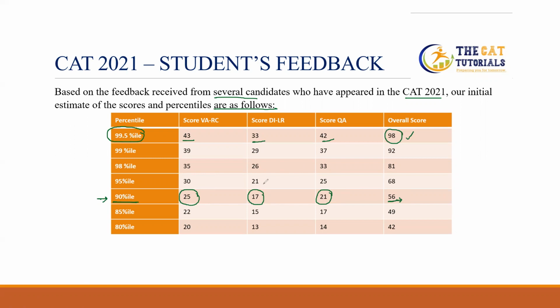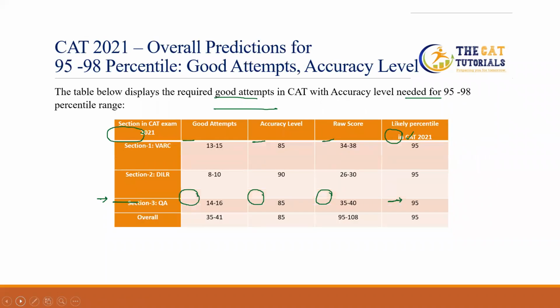You can judge your performance. You can check your performance by checking your number of attempts and the number of correct answers. So definitely this table will give you a lot of suggestions and a lot of confidence. These tables are based on the feedback of our centers.